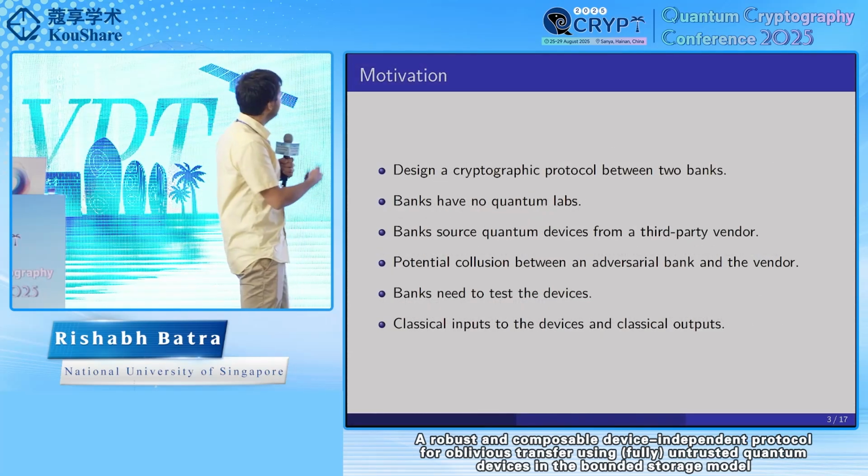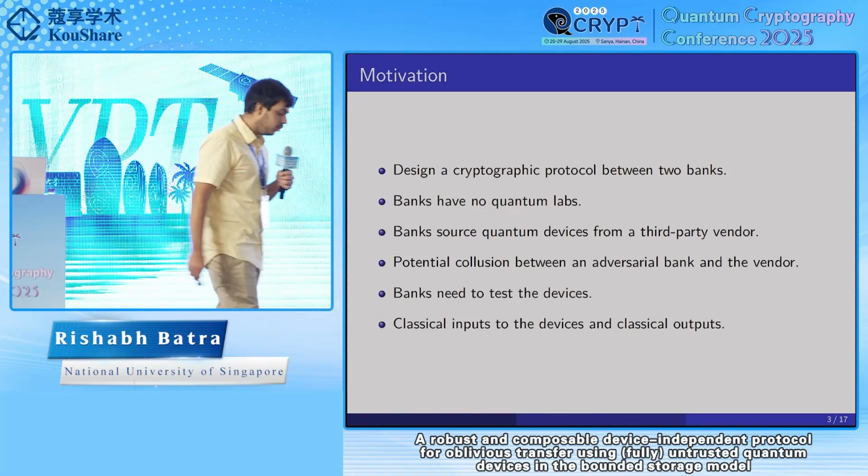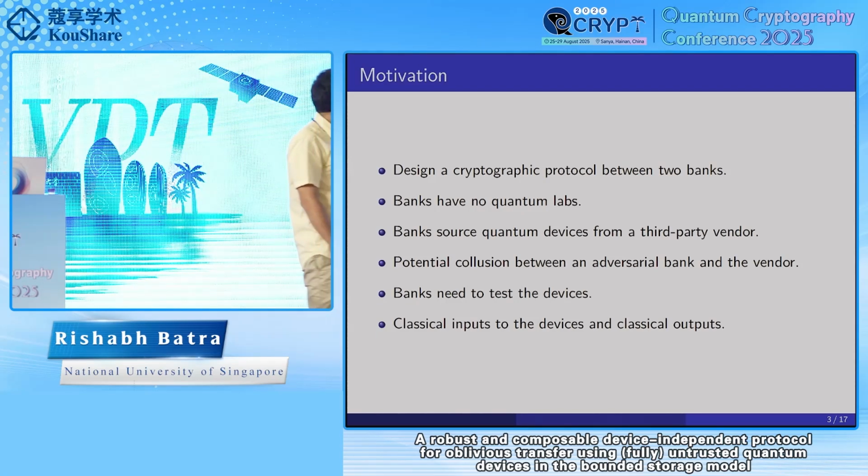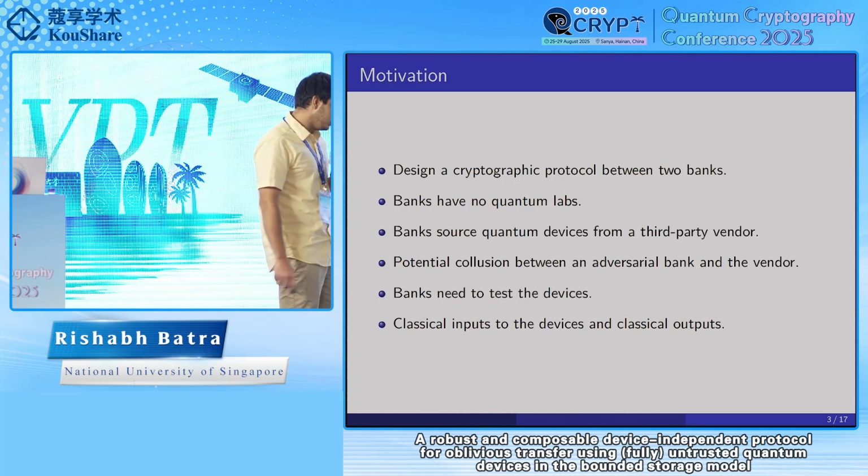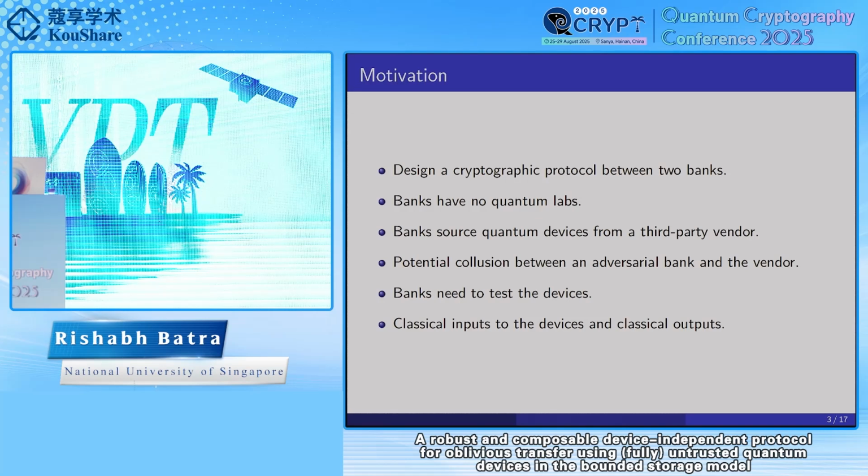A motivation for this could be two banks who want to do a cryptographic protocol, but the banks may be classical. They don't have quantum labs, but they may want to use quantum resources. So the banks can source quantum devices from a third-party vendor, but the vendor could be colluding with one of the banks. So the banks would want to test the devices and only go through with the protocol if the devices pass the test. And as I mentioned, if the banks are classical, they'll interact with the devices by giving classical inputs and getting classical outputs.